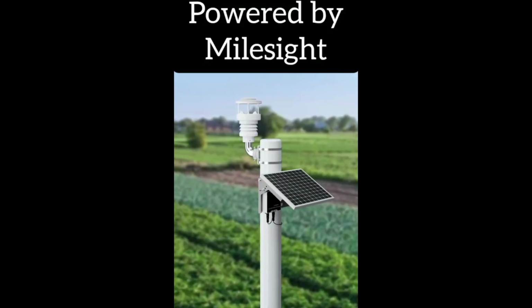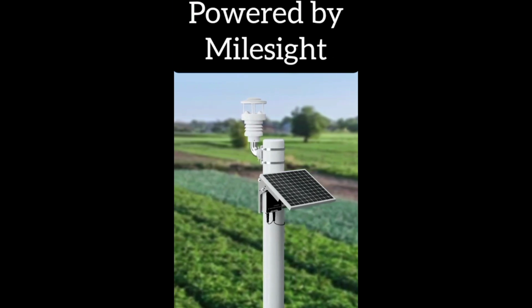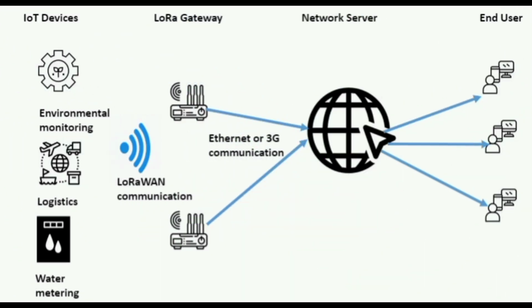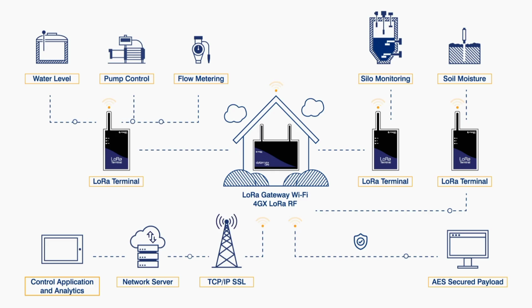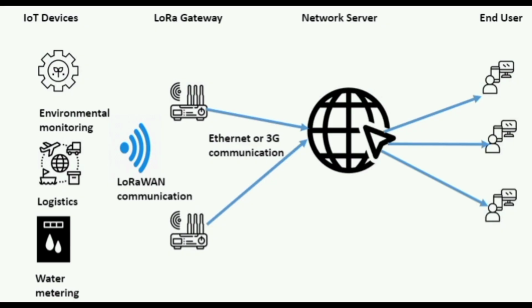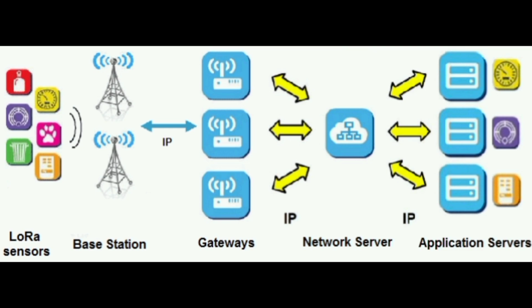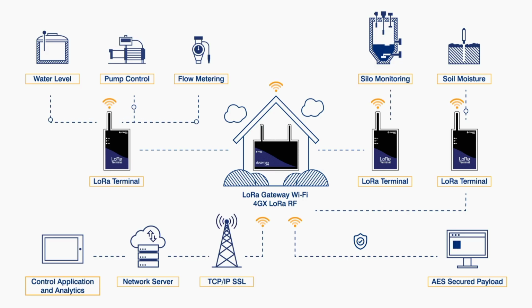LoRaWAN is everywhere, and one of its applications is in IoT weather monitoring for monitoring atmospheric conditions. Other applications are in smart cities to manage parking or monitor pollution, in agriculture to track soil and livestock, in industry to monitor machines, and even in smart buildings for automation. So you can see here water monitoring and various applications of LoRaWAN.